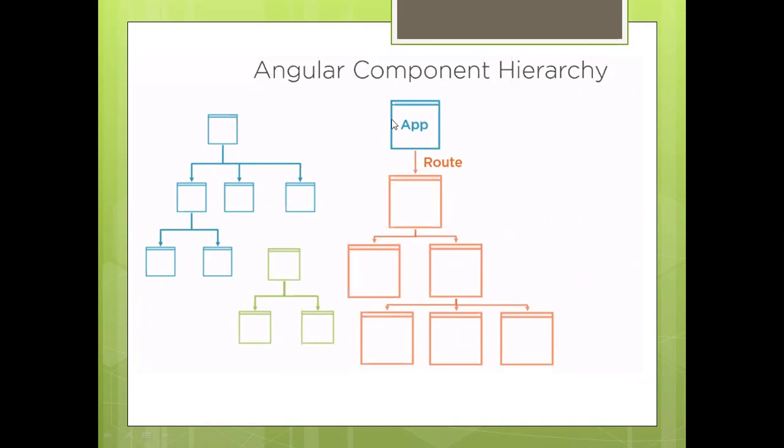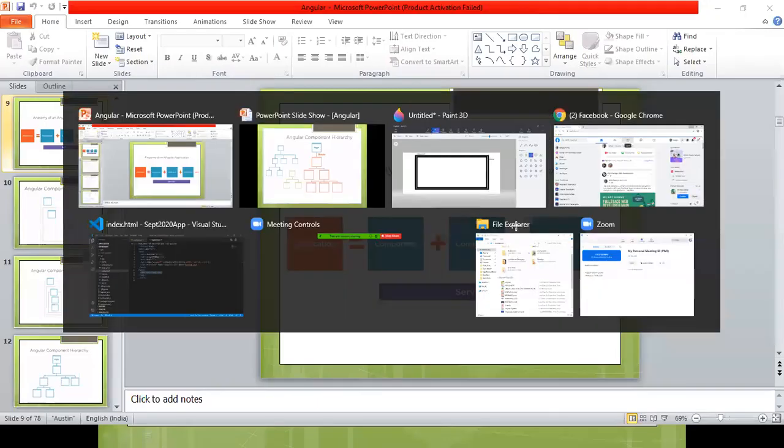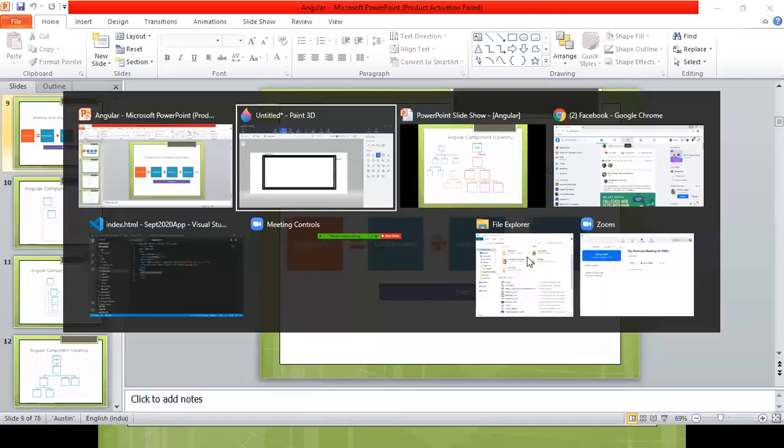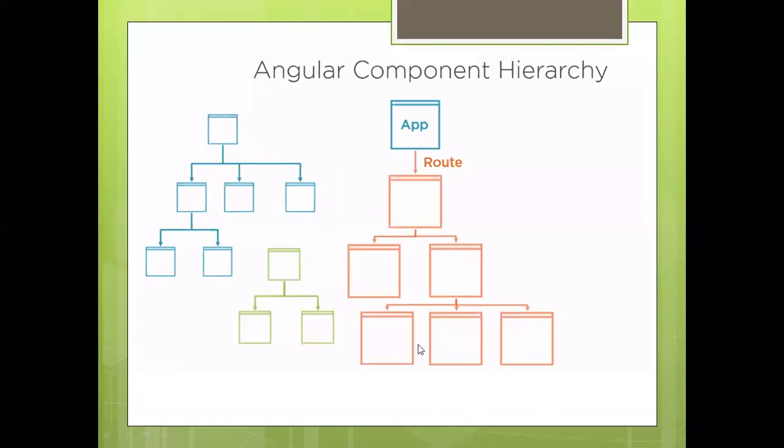That means here also my app component is never going to change. That is what I was trying to explain to you, right? My app component is similar to my index.html. Index.html is the frame where my Angular application is going to run, so it is never going to change. It is always going to be there. But inside that index.html, my app component, the root component, is always going to stay. And inside that, it basically creates a playground for Angular to load different pages, or in Angular terms, components. Okay, you got the point.